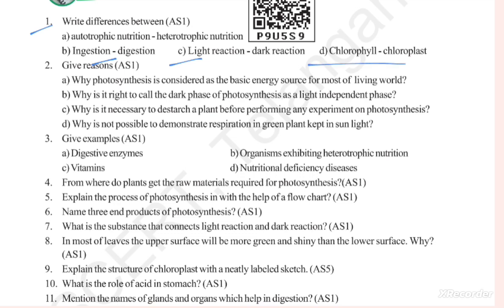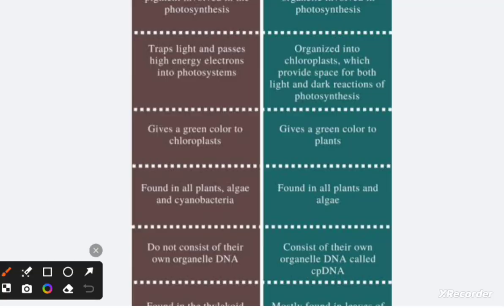And D is chlorophyll and chloroplast. Chlorophyll is the pigment involved in photosynthesis. It traps light and passes light energy electrons into the photosystem. It gives a green color to chloroplasts and is found in all plants, algae and cyanobacteria.